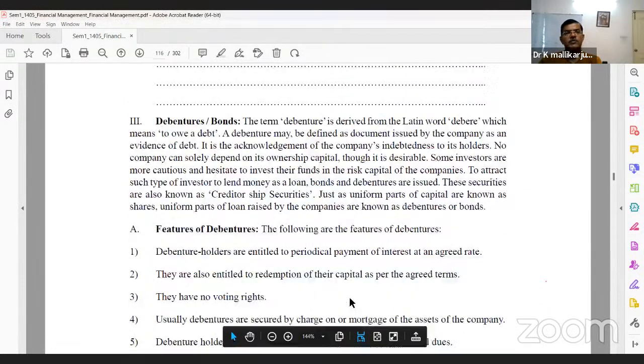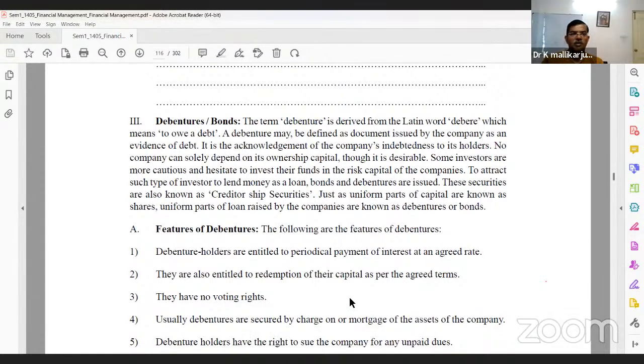The third source of finance is debentures and bonds. In most countries, the words debenture and bond are used interchangeably. Debenture is nothing but debt capital. The firm issues bonds or debentures to the common public or financial institutions. They say that if you buy my bond or debenture, we will pay a 10% rate of interest and repay your amount after 5 years.